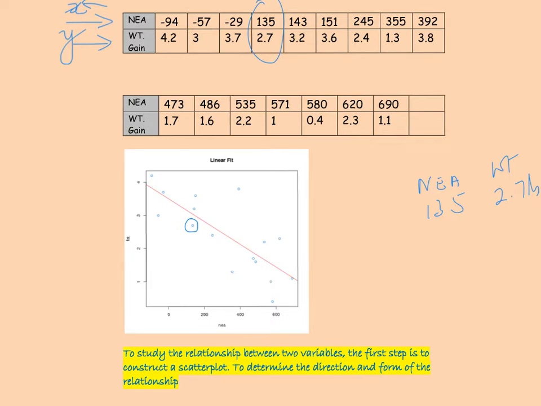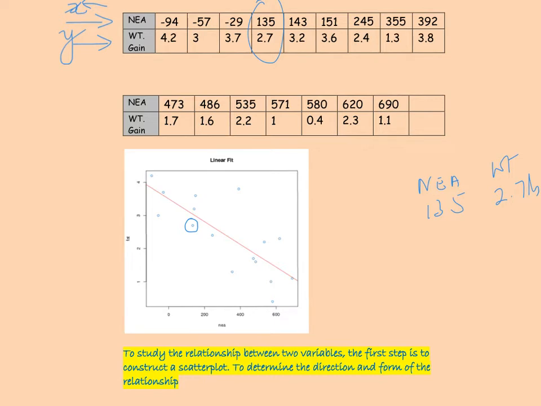So notice that you see a red line in the scatter plot. That is called the estimate line or the regression line, or the least squares regression line. So it kind of estimates the overall pattern of behavior that can be seen based on the data that we collected.